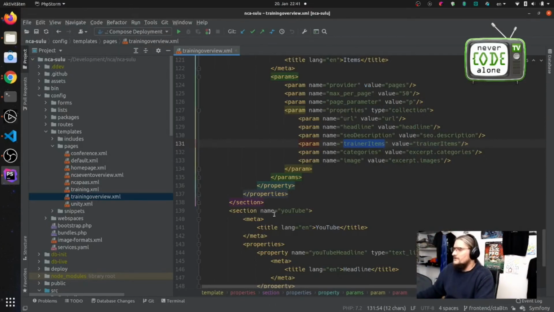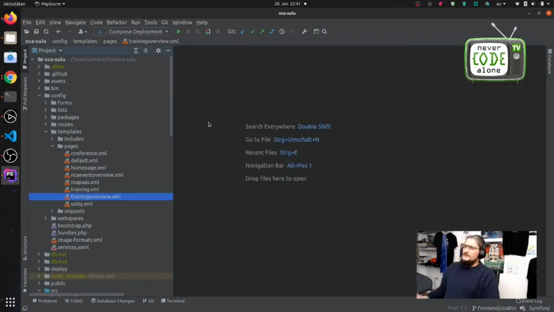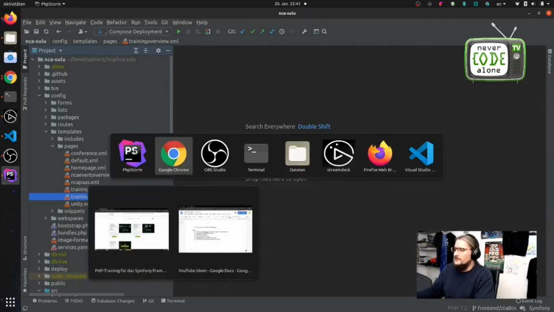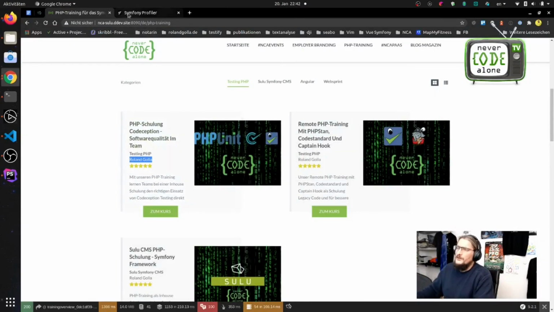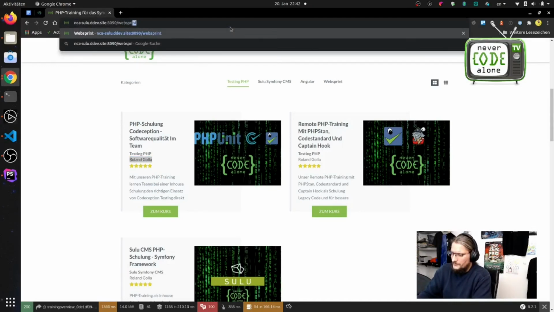Super powerful, super good. The other kind of editing content is that you want to say, hey, please let me arrange the content and select the content on different kind of blocks. We have here our web sprints.